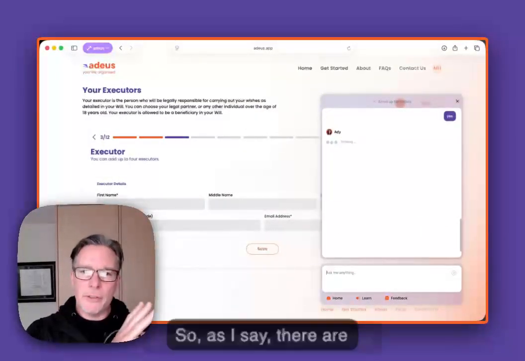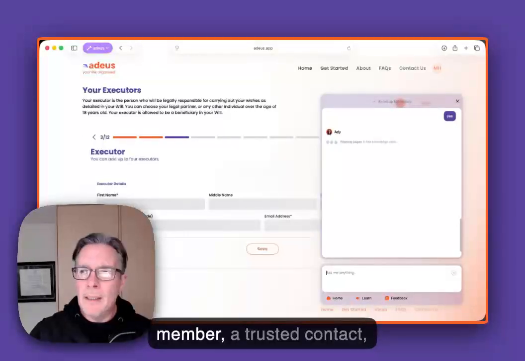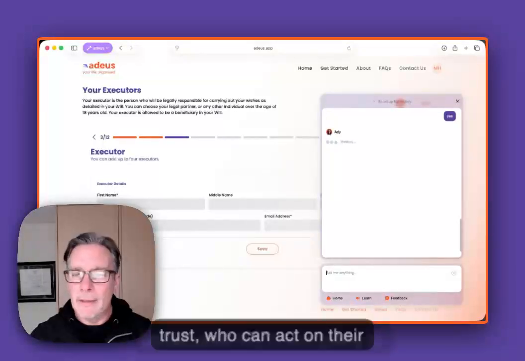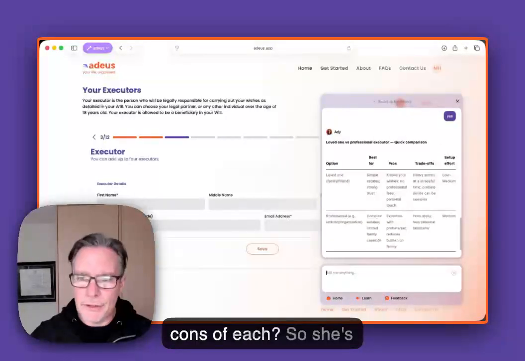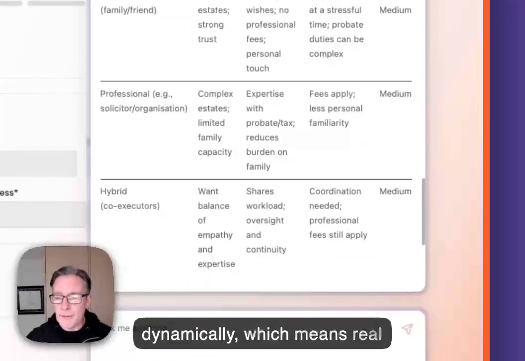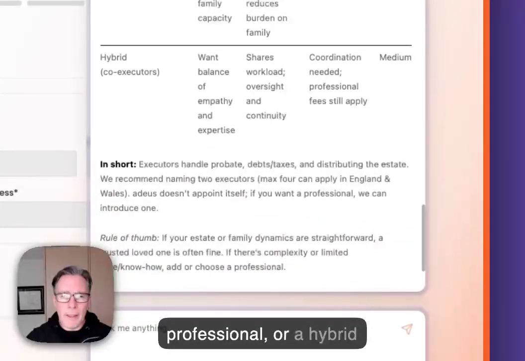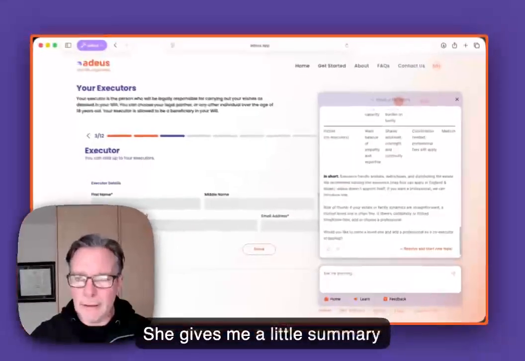So as I said, there are professional companies that do that, but actually most people choose a family member, a trusted contact, somebody that they know and trust, who can act on their behalf. And Addie's now going to look at what the pros and cons of that are. So she's actually just created this table dynamically, which means in real time. It talks about a loved one, a professional, or a hybrid, having co-executors. You can have more than one. It gives me a little summary here at the bottom.